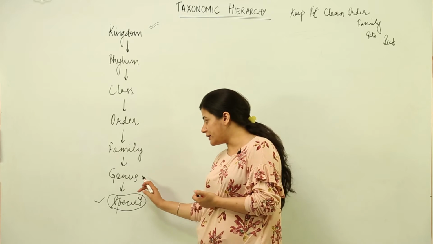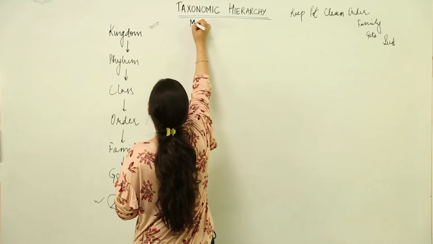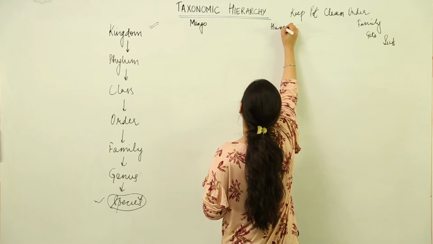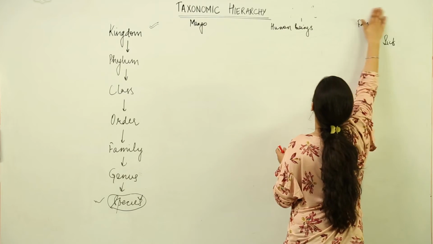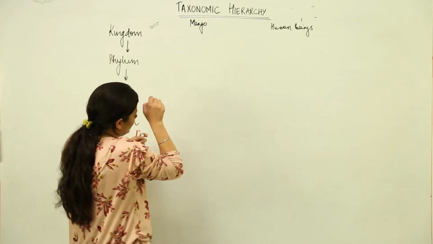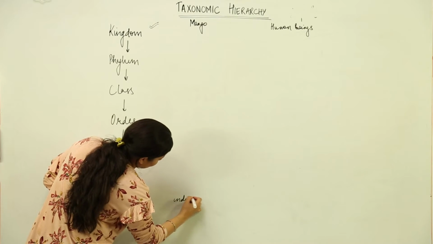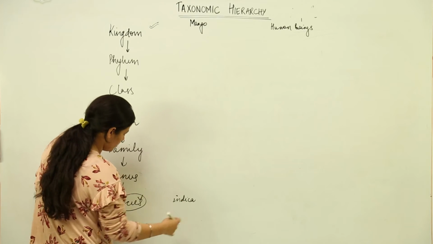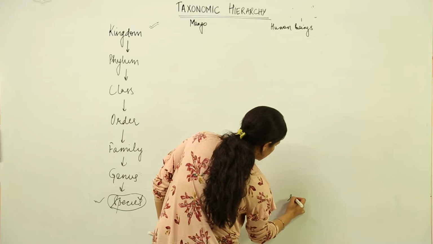Then a few species comprise the genus. Now we are going to take the example of mango in the case of angiosperms, and the example of human beings in the case of mammals. When we talk about mango, its specific name is indica. As I have written it in small letters, you know that the scientific names are to be considered. And for human beings, the specific name is sapiens.